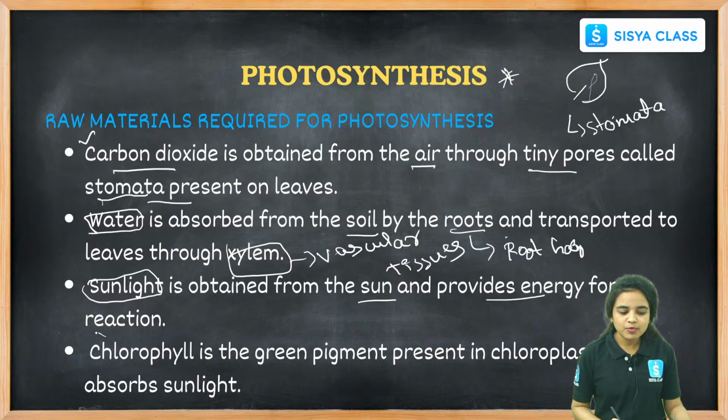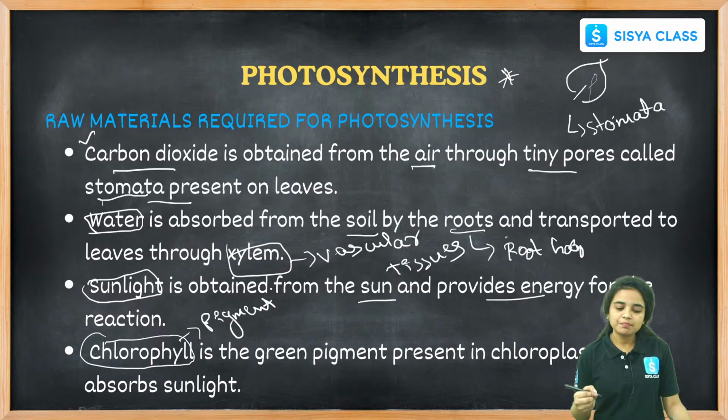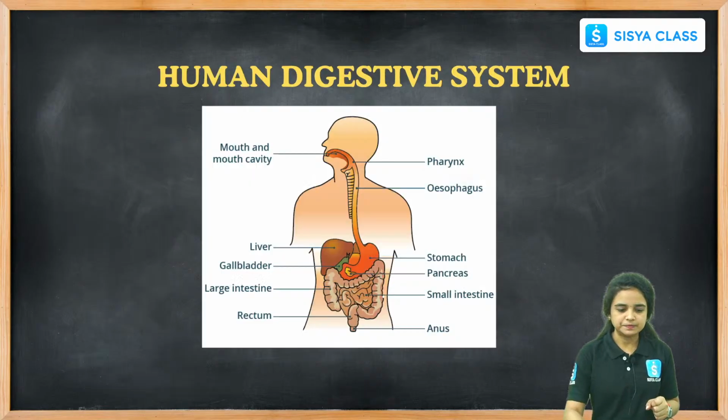And another most important pigment is chlorophyll. It is another raw material. It is the green color pigment present in the chloroplast. It absorbs the sunlight and helps in further production, synthesis and preparation of food materials. This is all about the raw materials required for photosynthesis.